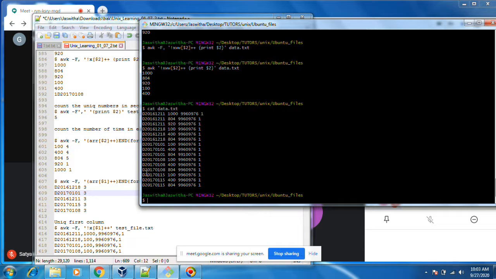First of all, we'll run the awk command. It's not delimited by comma, it will automatically take a of $2, plus means it will add data.